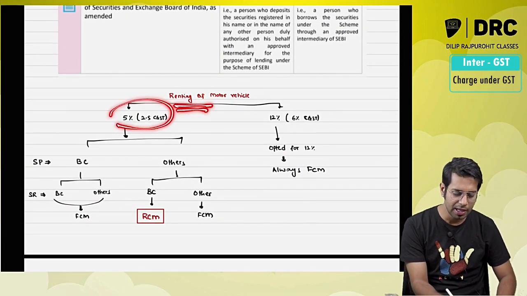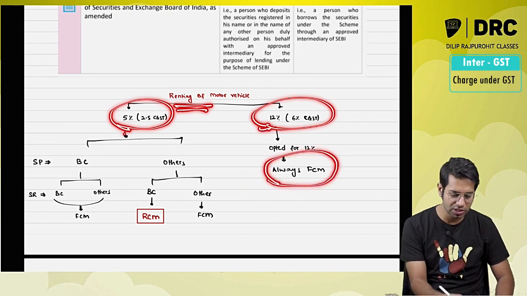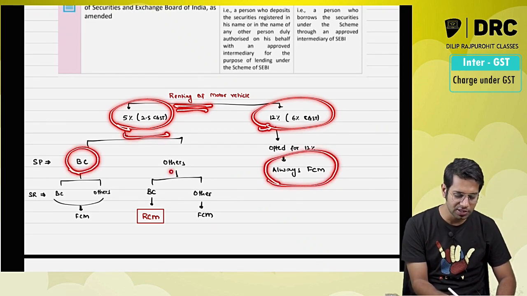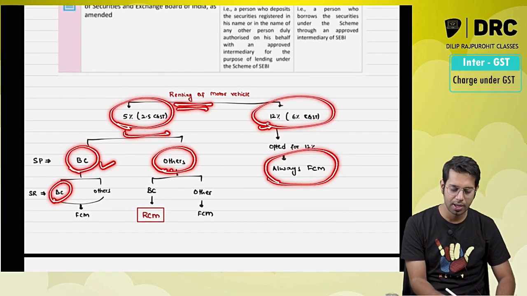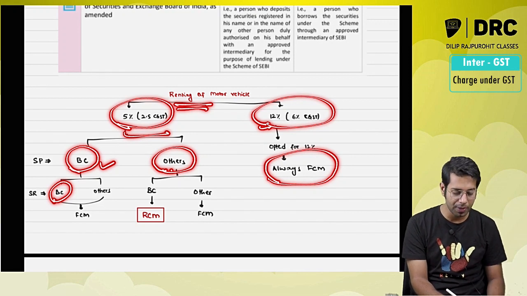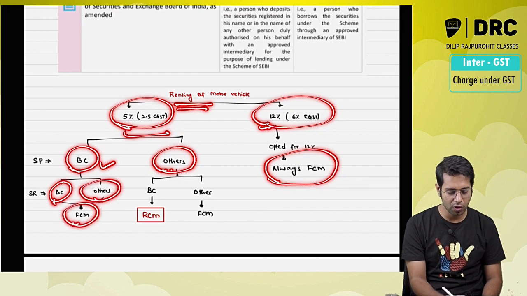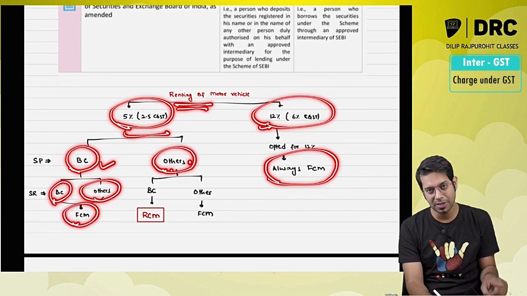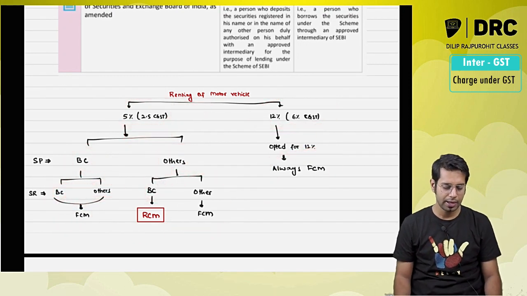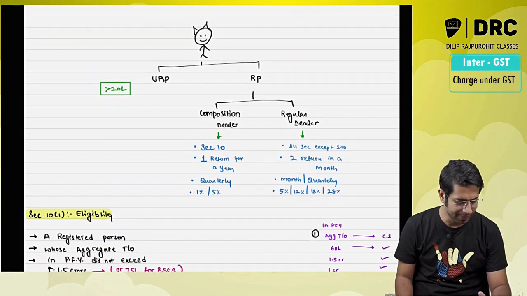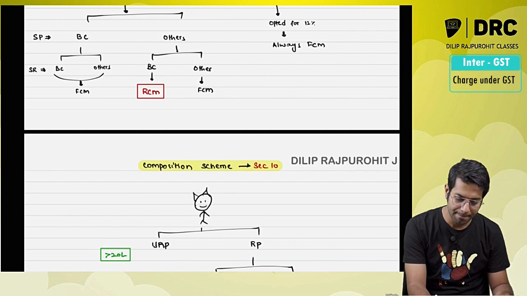So renting of motor vehicle has an option to pay tax at 2.5% or 12%. 12% is always taxable under forward charge. If it is 2.5%, see to whom the services are given, body corporate or others. If the service provider is a body corporate, then in such cases, whether the service recipient is a body corporate or others, it is forward charge. If the service provider is any person other than a body corporate and he is giving services to a body corporate, RCM will be applicable. In all other cases, RCM will not be applicable. So this is all about your revision in respect of this topic.